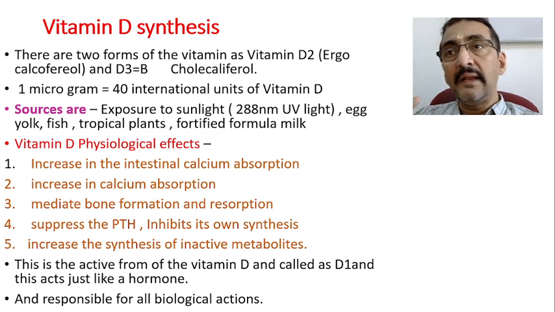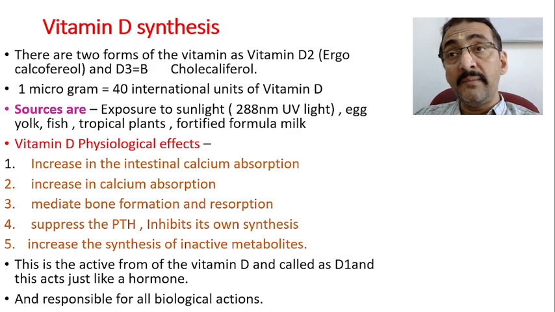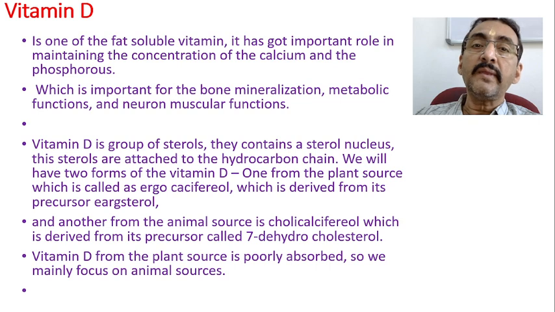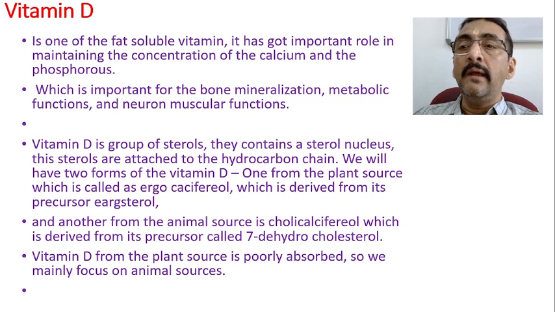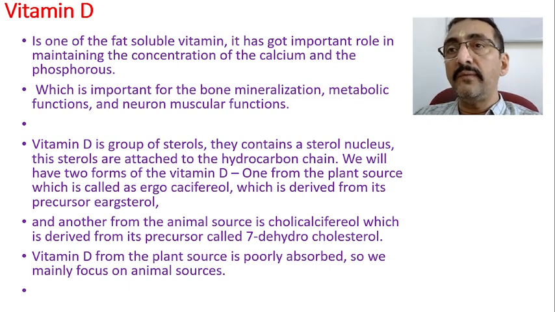So now we have a very clear idea. We have D1, D2, D3. D2, ergocalciferol, is maybe a precursor form. D3 is cholecalciferol, and the most important active form of vitamin D is called D1, which also acts just like a hormone. Now, looking at some of the very important functions of vitamin D, this is a fat soluble vitamin. We know that vitamin D is fat soluble, isn't it? A, D, E, K, those are fat soluble.